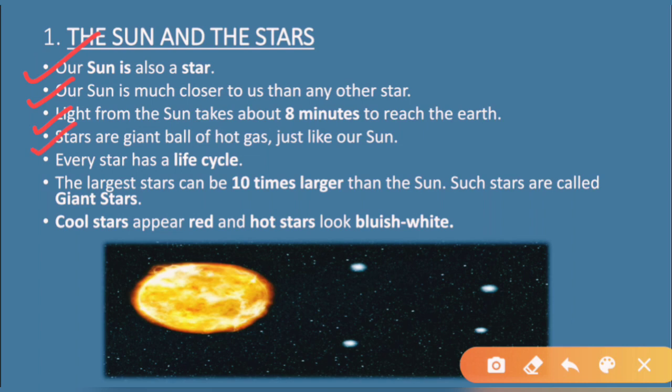Next point, stars are giant balls of hot gas, just like our sun. What are stars? Stars are giant. Giant means very big. As the stars are very far away from us, they seem very small. They seem very small to us in size, but in real they are very big. They are giant. So stars are what? The stars are giant balls of hot gas.